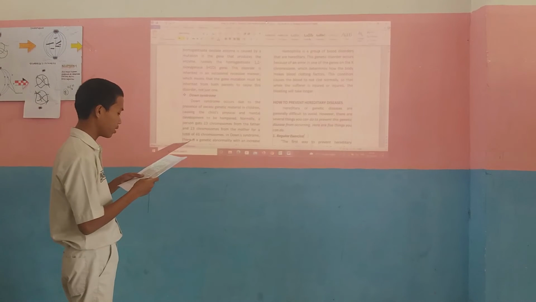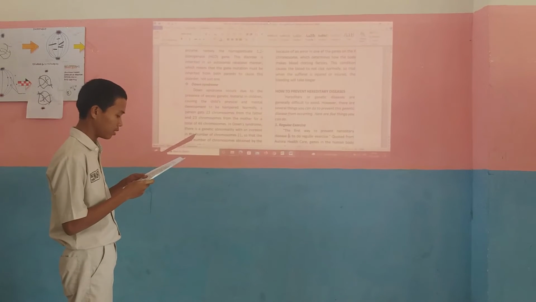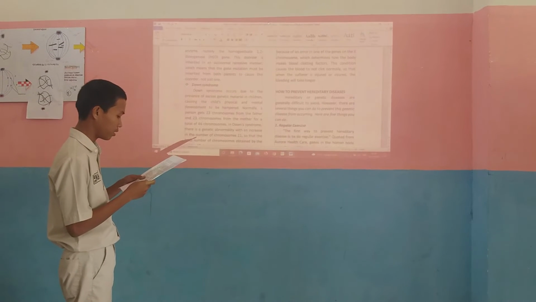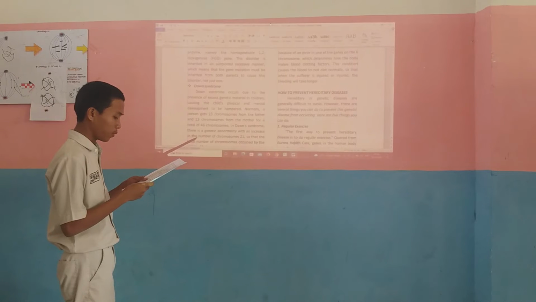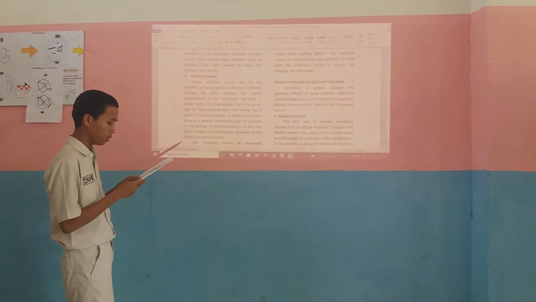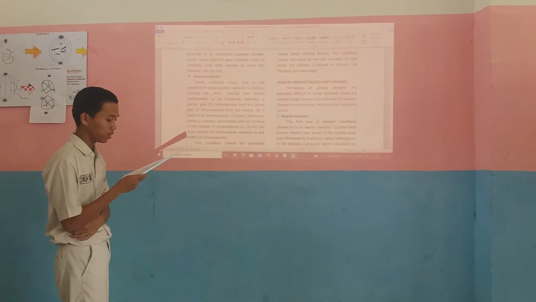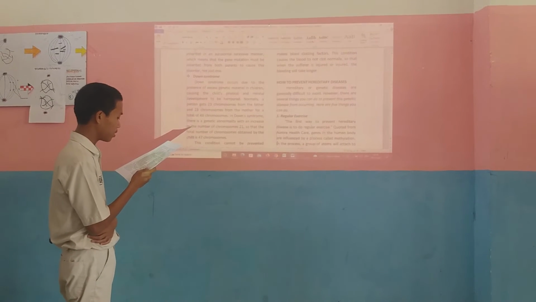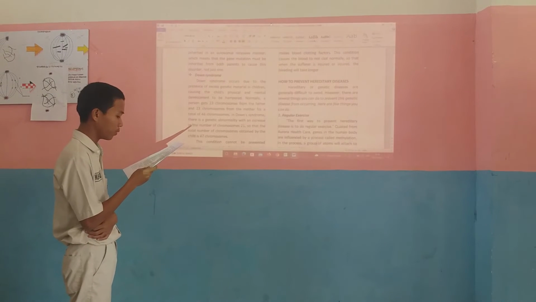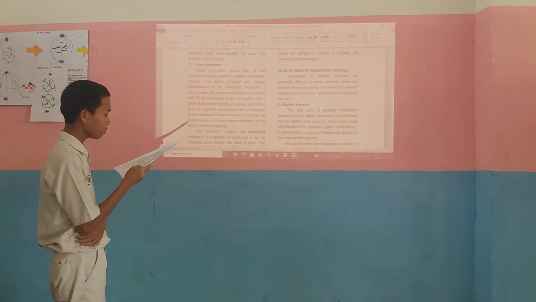1. Regular exercise. The best way to prevent hereditary disease is to exercise regularly. Genes in the human body are influenced by a process called mutation. In the process, a group of atoms will attach to the outside of the genes.